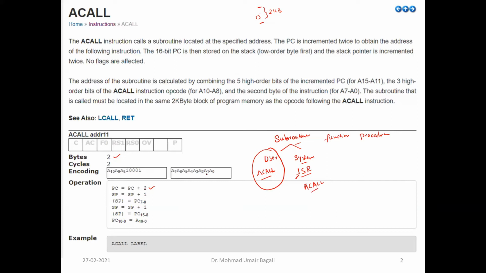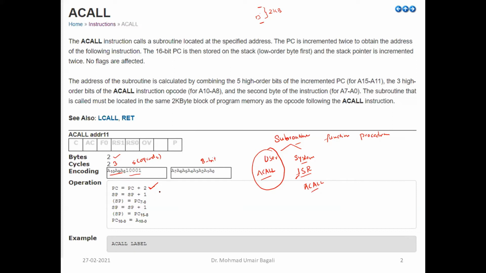Now, out of 2 bytes, the first 8 bits of address will be in the lower byte, and the remaining 3 bits will be here, and the 5 bits will be opcode. So the 5 bits are representing opcode, and the 11 bits are mentioned in this fashion. 8 bits here and 3 bits at the last of the second byte. So this is how an offset address is calculated, and it is mentioned within the instruction like this, and it will generate the return address where it needs to come back after executing the subroutine, and return address will be pushed onto the stack.